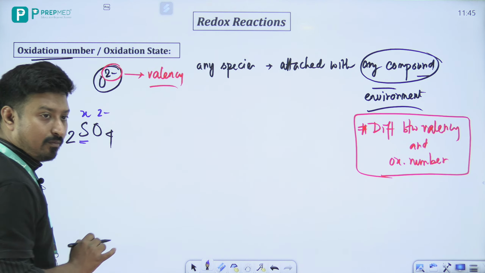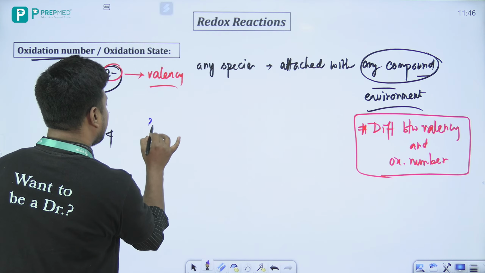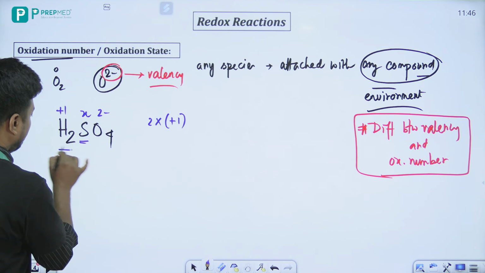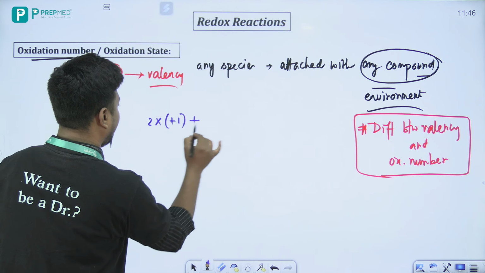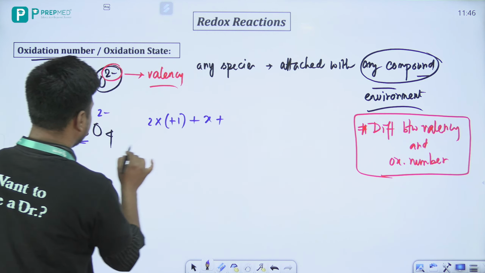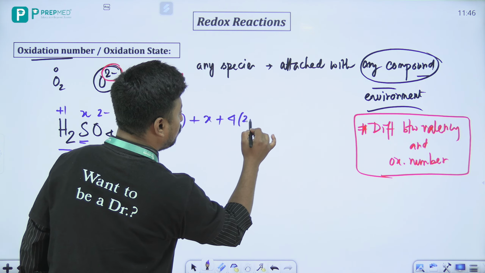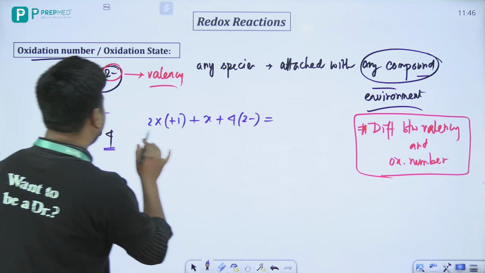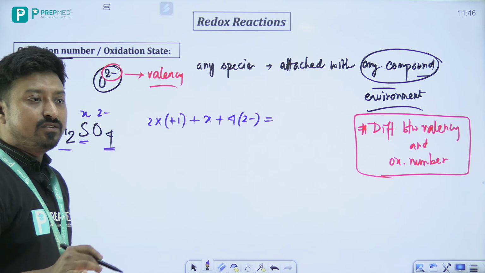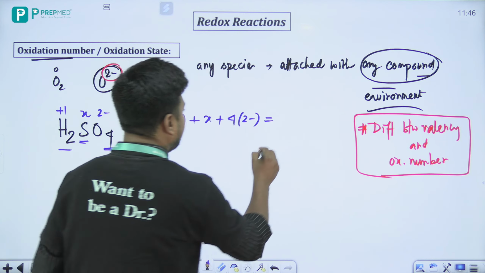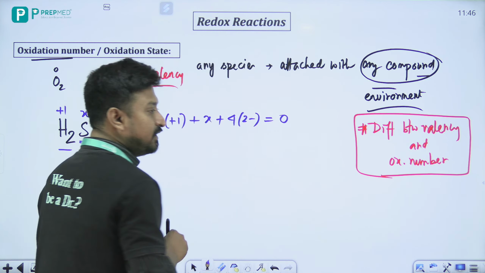So what can we do here? We can write 2 into 1 plus, X plus, 4 into 2 minus. And see, sulfuric acid overall has charge zero, so that is equal to 0 because it's a neutral species.